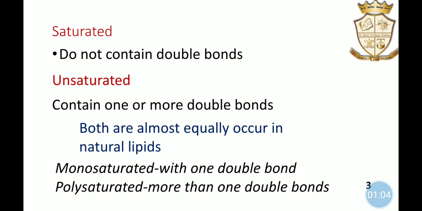Unsaturated fatty acids are divided into two more: monounsaturated and polyunsaturated. Monounsaturated means the fatty acid has only one double bond, and polyunsaturated means that it consists of more than one double bond. That is the first classification, saturated and unsaturated, depending upon the double bonds.